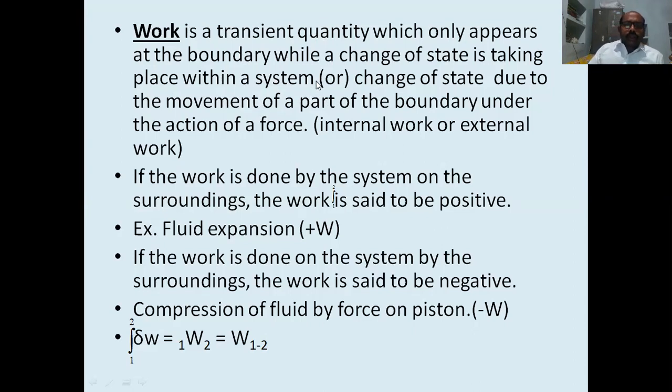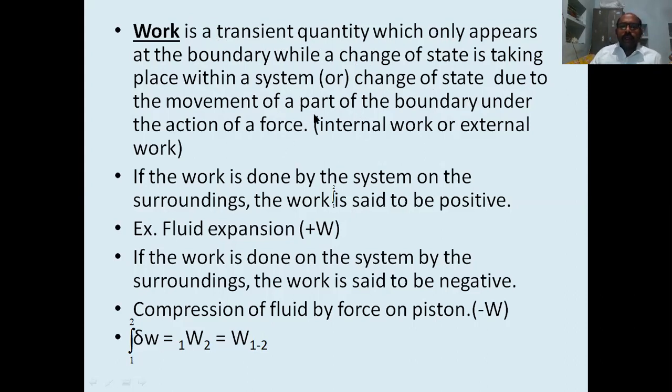Therefore, the first half of the definition corresponds to internal work, and the second part of the definition corresponds to external work. In case of external work, work is a transient quantity which only appears at the boundary, while a change of state occurs due to the movement of a part of the boundary under the action of force.